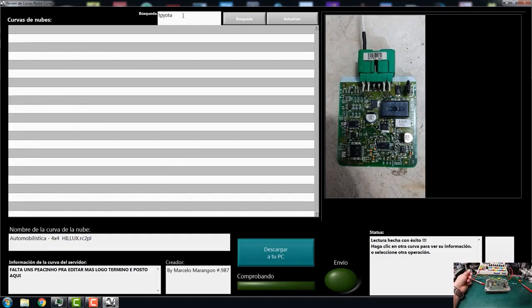Toyota search. How Toyota has seemed like this.